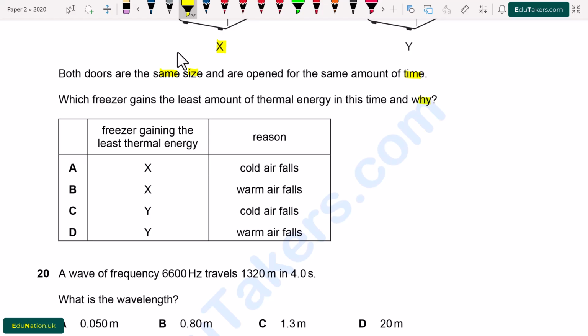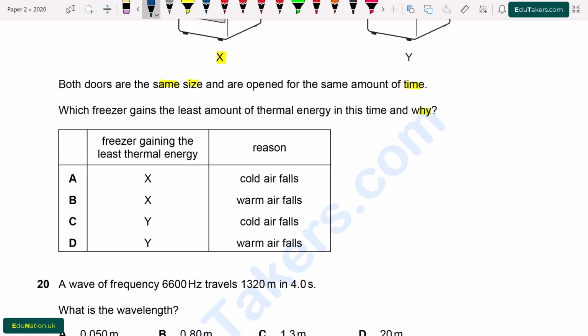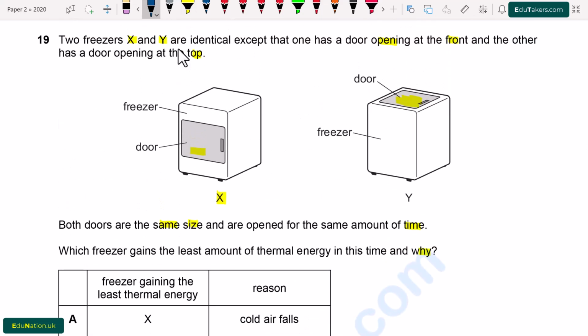So, between these two freezers X and Y, which freezer gains the least amount of thermal energy? So, first of all, we see both of these freezers. Because of the cooled air usually sinks under freezer compartment located at the top of freezer, it creates a circulating stream of the air that cools everything in the freezer.